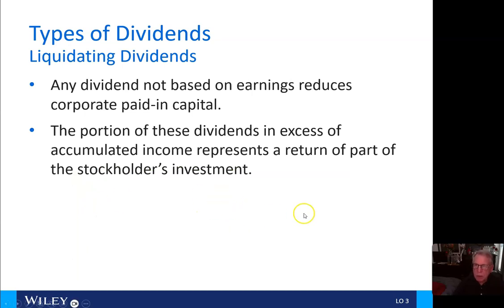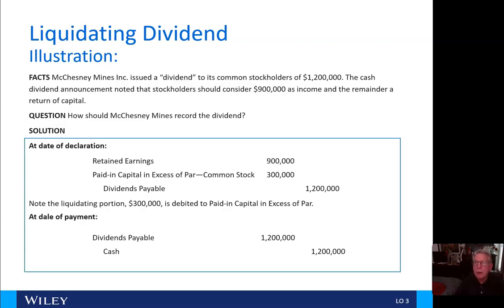Liquidating dividends. Any dividend not based on earnings reduces corporate paid-in capital. The portion of these dividends in excess of accumulated income represents a return of part of the stockholder's investment. This is unusual. However, it does occur usually with a one-time investment in a specific project, in my experience.